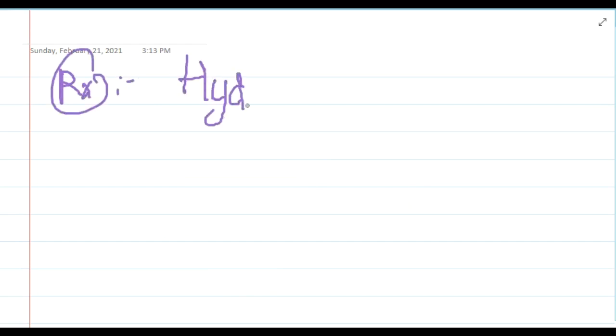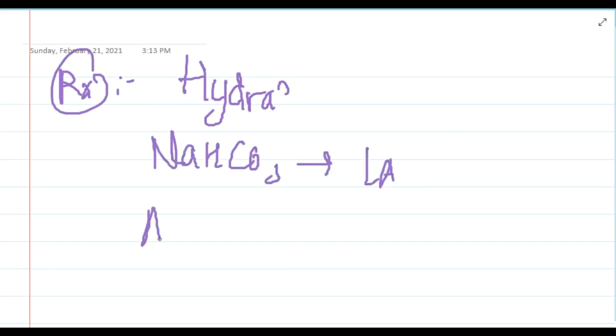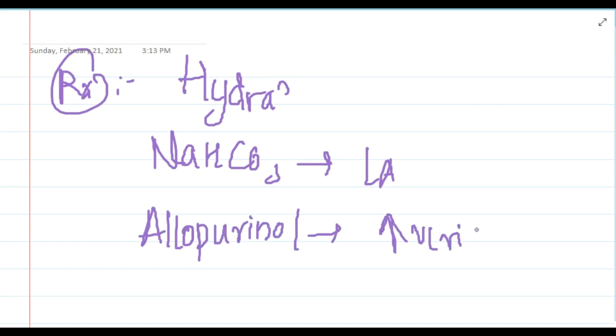So the management of this condition includes giving aggressive hydration to the patient, and sodium bicarbonate can be given, which corrects the acidosis. We can give the patient allopurinol, which will lower the uric acid. So what does this allopurinol do?